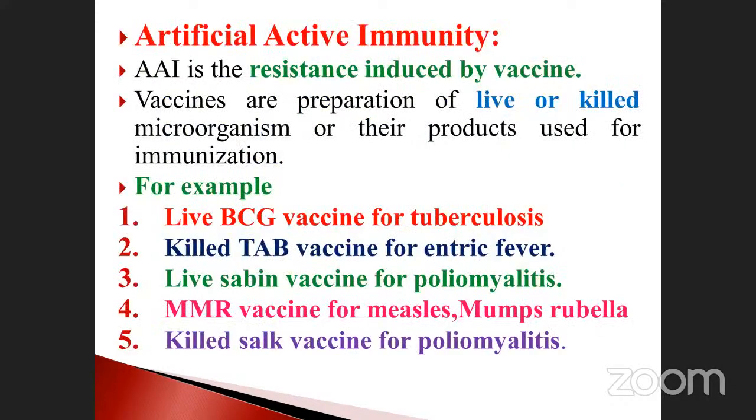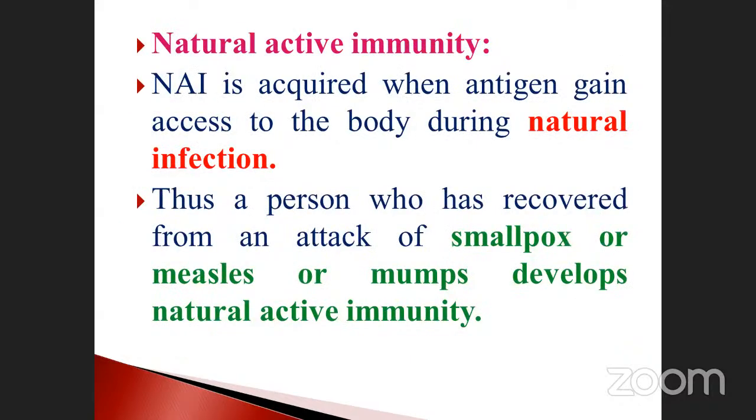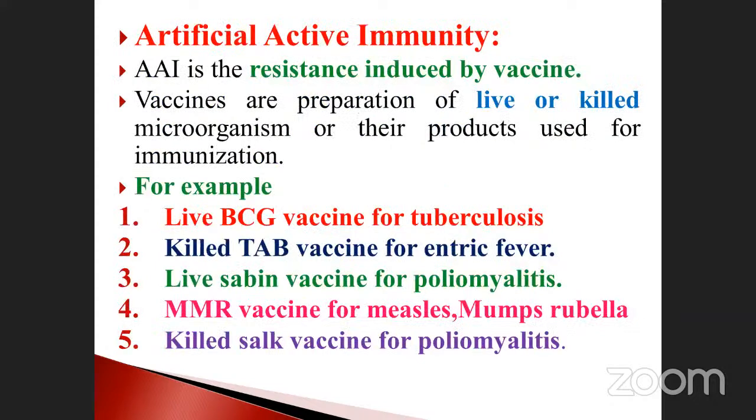And the next one is called artificial active immunity. Artificial active immunity is the resistance induced by a vaccine. It is also from an outer source, whereas in the natural one it is naturally present in our body. But in this category, the vaccine is introduced from the outside. The vaccines are preparations of live or killed microorganisms.